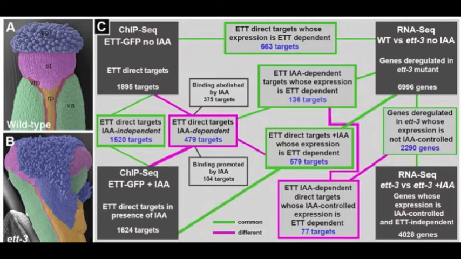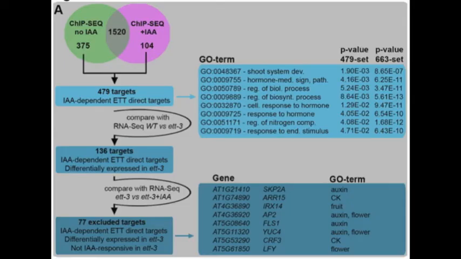So we took ChIP-seq and RNA-seq approaches, treating Arabidopsis inflorescence tissues with and without the naturally occurring auxin indole acetic acid, or IAA. For the ChIP-seq approach we used a reporter line where we had a TFP attached to the ETTIN protein. And then we also did an RNA-seq approach in the wild type versus the ettin mutant background.